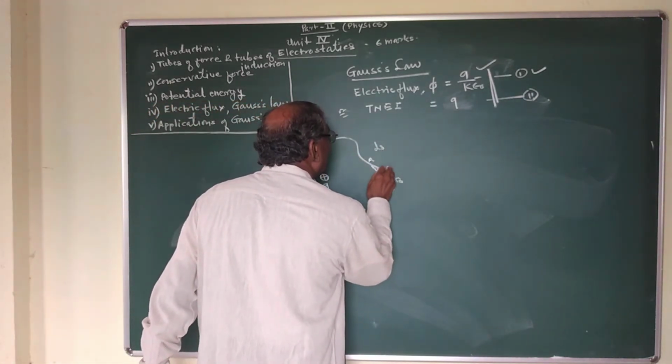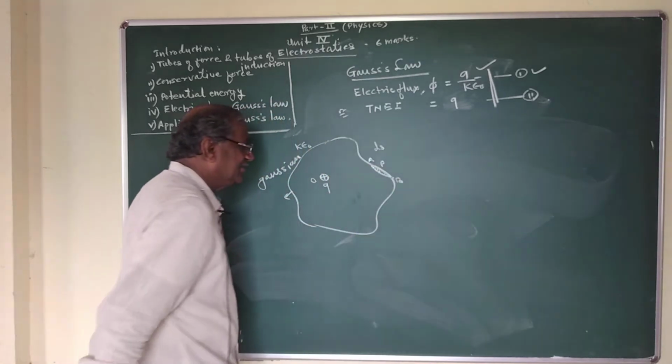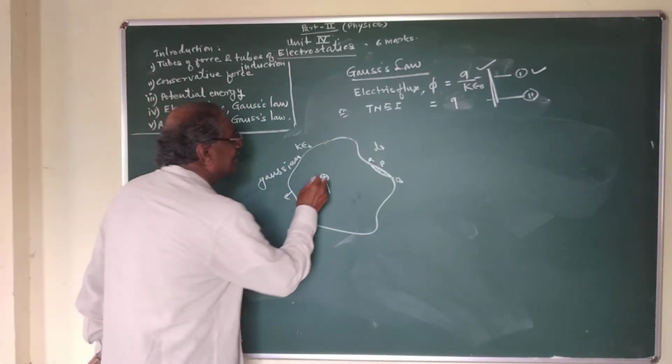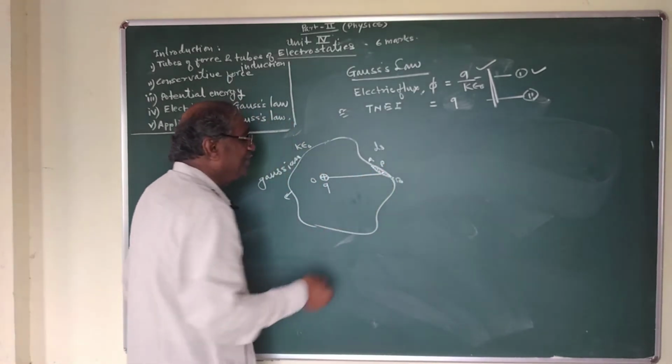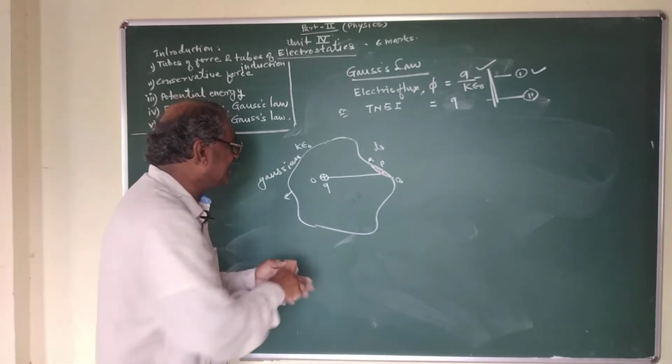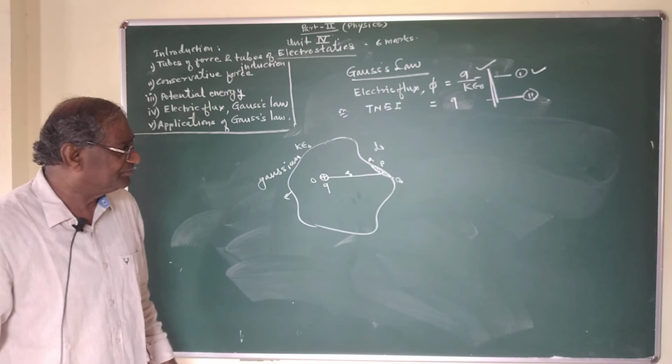Let us consider the point P on this element, at a distance r from the center of the charge Q.